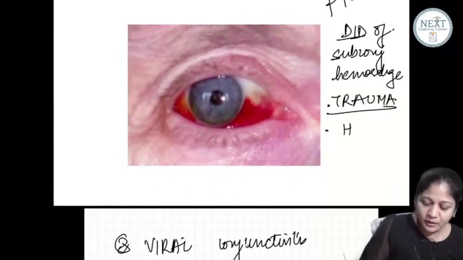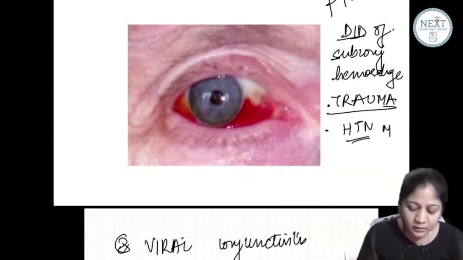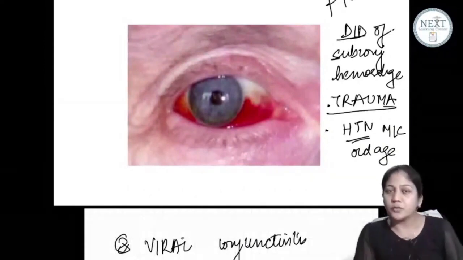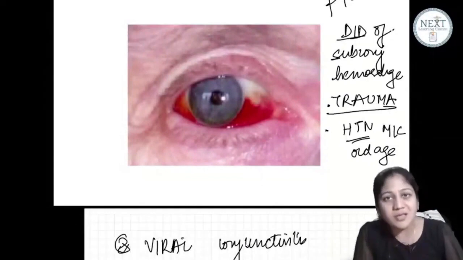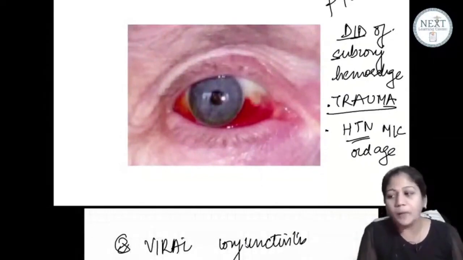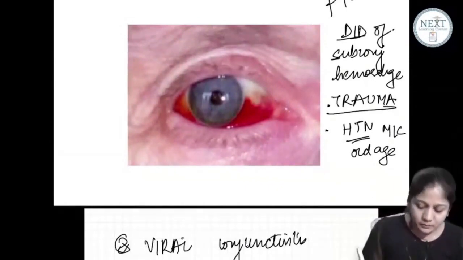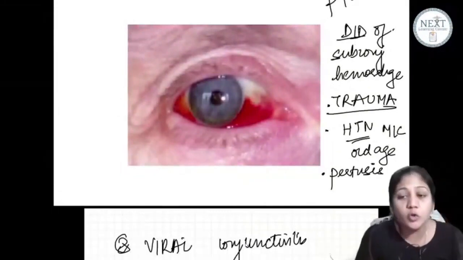Next important is hypertension, and rather this is the most common cause in old age. Hypertension. Okay? So if any 65-year-old patient comes to me with such a picture, the first history I would take is about hypertension. Okay? First is trauma, a blunt trauma.